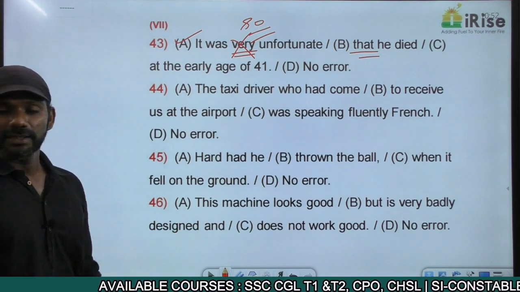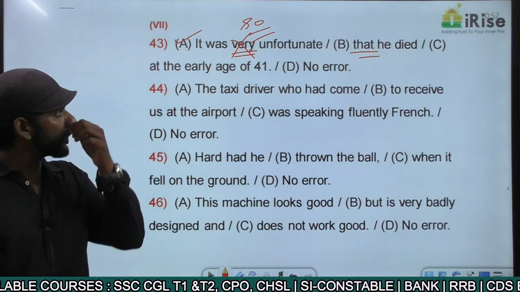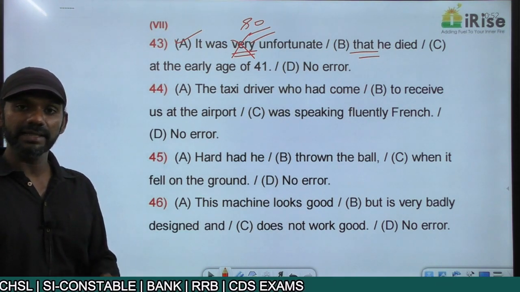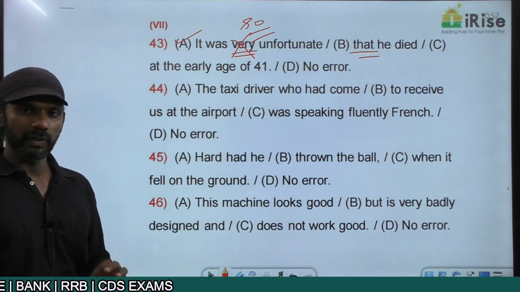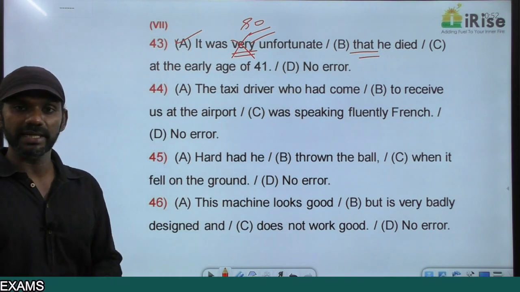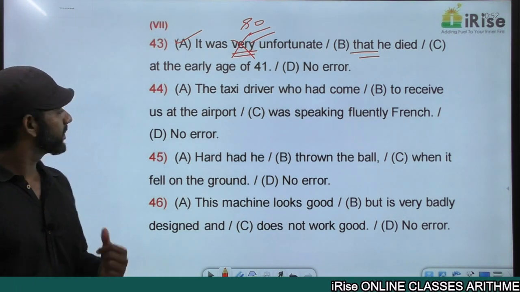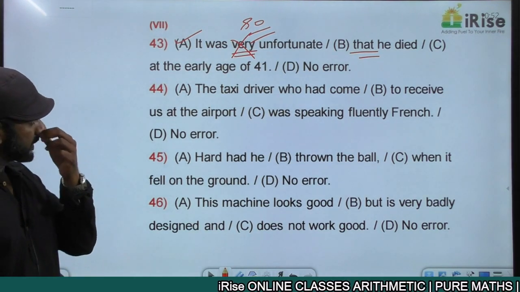Clear? The same idea can be framed in the too-to form. He was too unfortunate to die at the early age of 41. He was too unfortunate to die at the early age of 41 is also completely fine. Too is followed by to. Come to the next one.